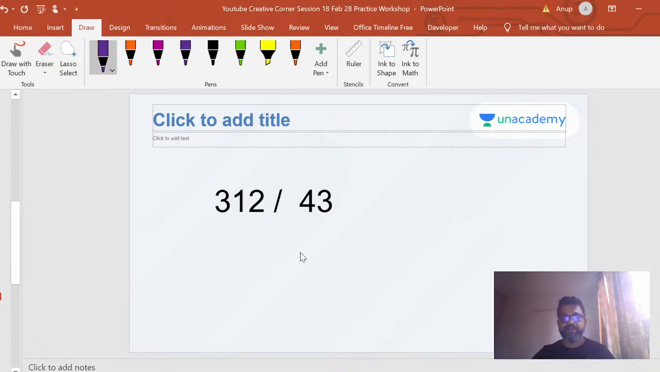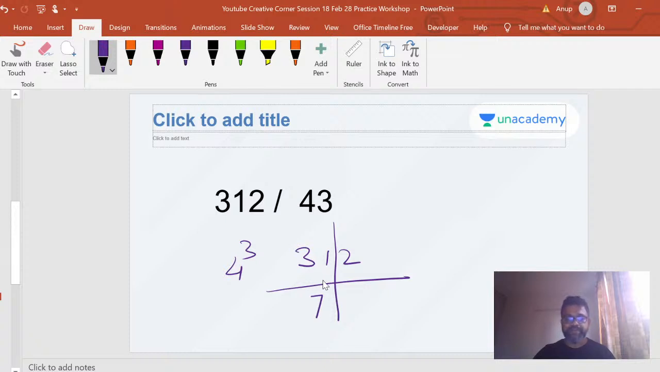One more example. 312 divided by 43, right? Draw the line here. 31 divided by 4 goes 7 times. So 31 minus 28, for 7 times you get a remainder of 3. So this one is 32 minus 21. That's your remainder, 11. So the answer is 7, remainder 11.